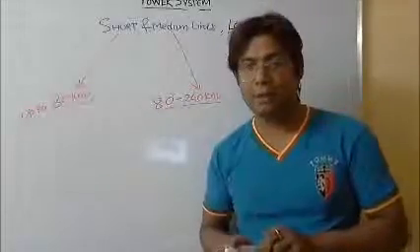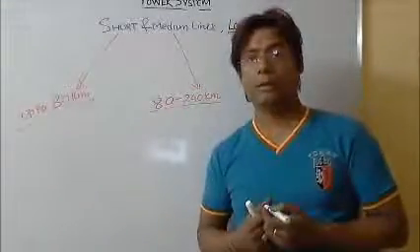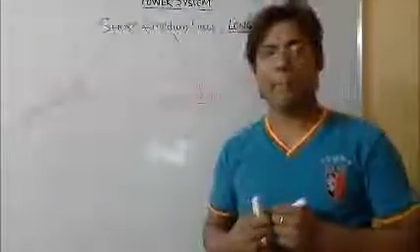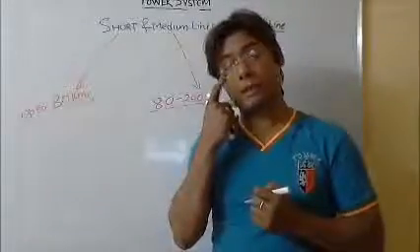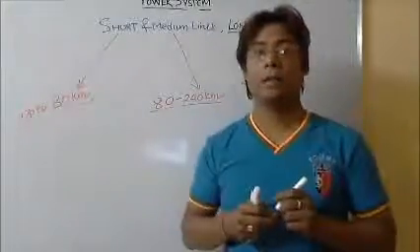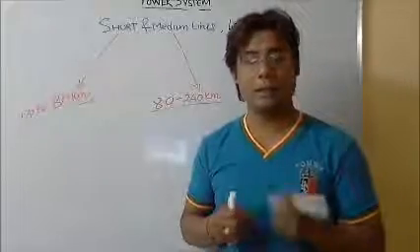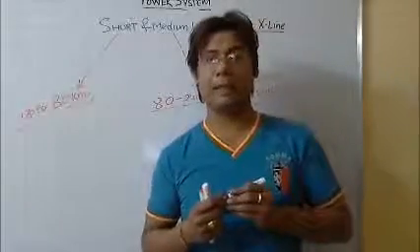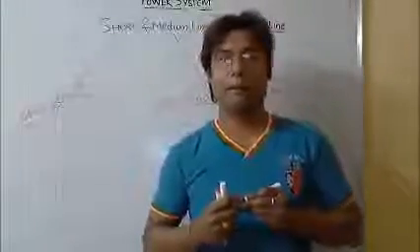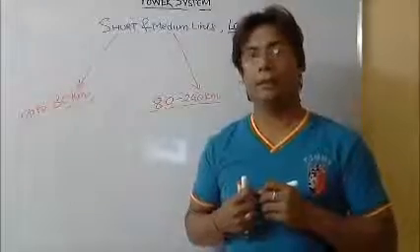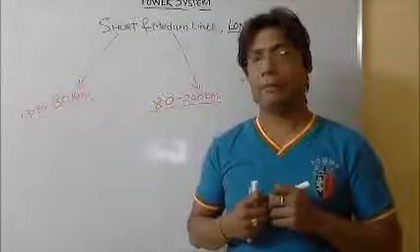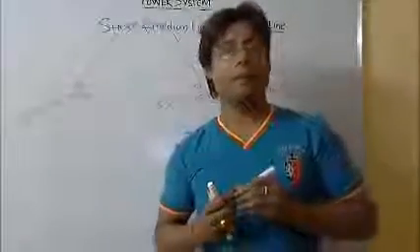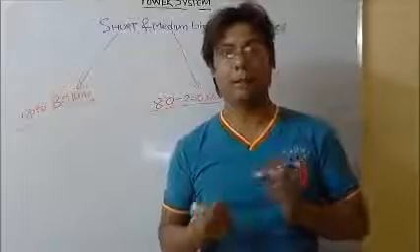In the short lines, we have some assumptions. We know that there is a resistance, an inductance, a capacitance, and a conductance. In any line, the resistance and the inductance are considered as the series parameters of the line, whereas the conductance and the capacitance are treated as the shunt elements.